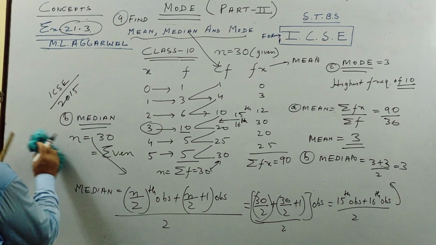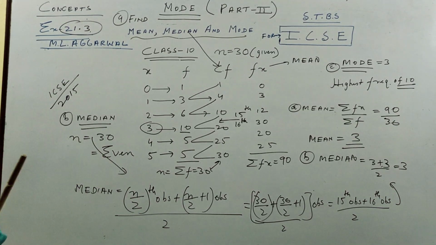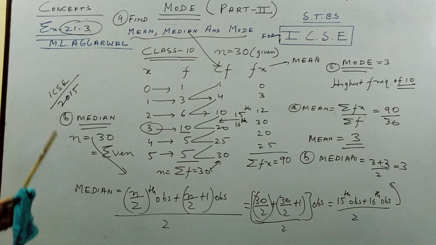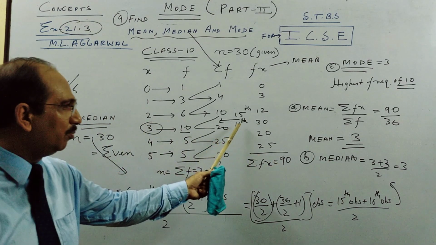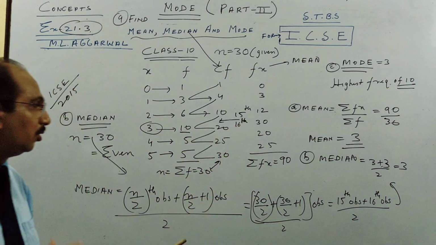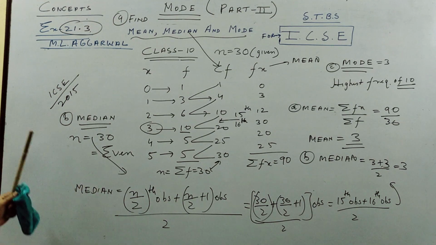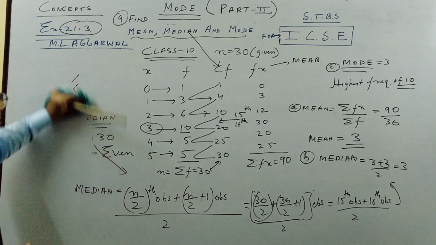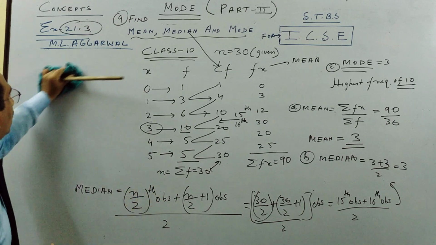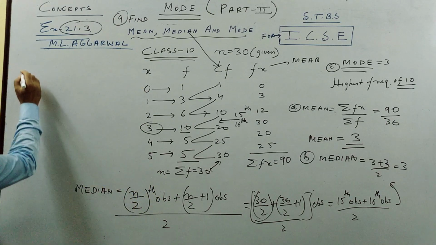If you want, please pause the video and write. I'll tell you on the ground with this sum what is the meaning of median. I told you mathematical, now I am telling you logical, which is quite interesting. So pause the video and copy, and then I am explaining now. For median, children, I'll write like this.